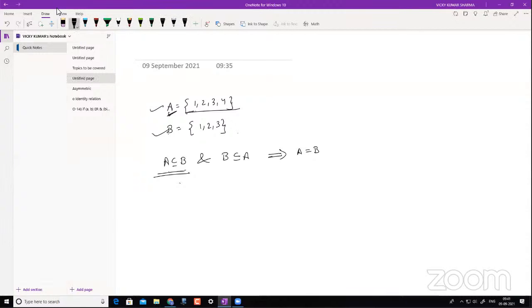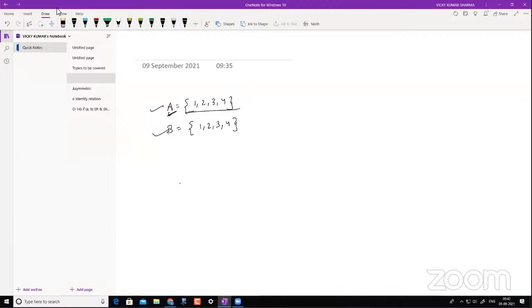So it is not a subset of this, right? So what we can do here is introduce another element, that is 4, in B, and then let's check this. Now can I say A is a subset of B? The answer is yes, right? Because it contains all these elements, isn't it? Now, is the other condition also being satisfied here? Again, the answer is yes. So what does this imply? It implies that A is equal to B, right? So if these two are happening, then only those two sets are equal, right? So this is something known to us.